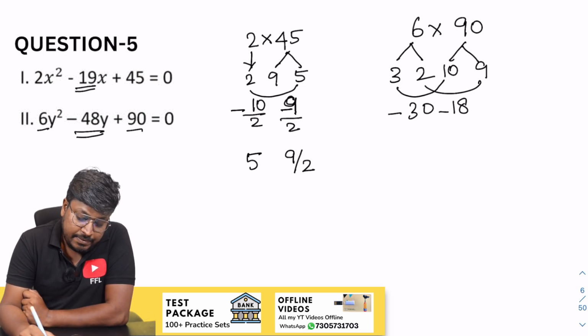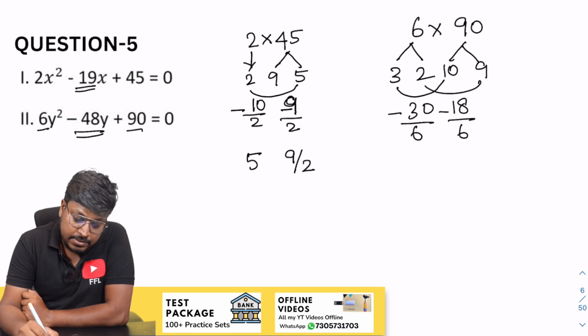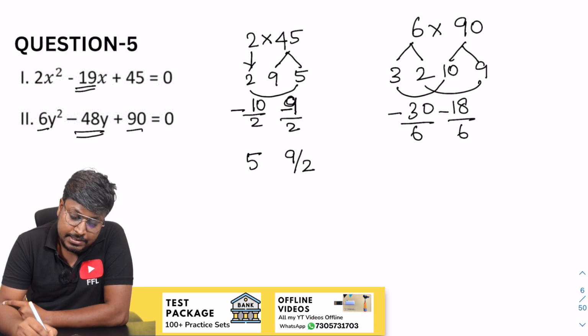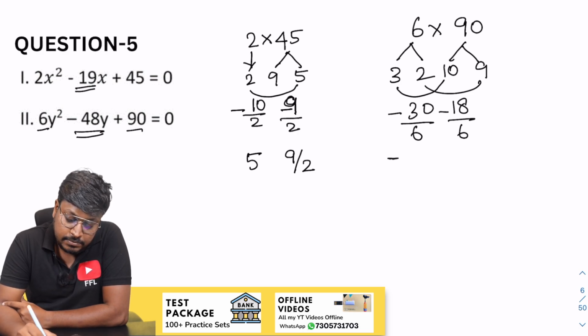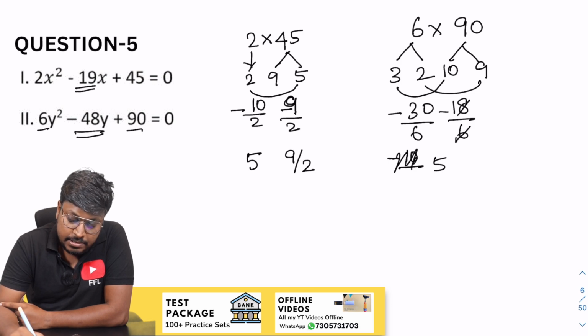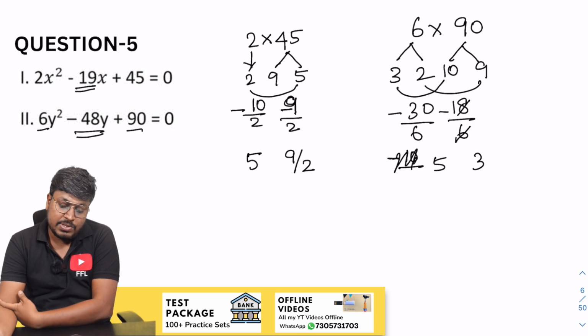So before y square we have 6, so divided by 6. So while writing we can cancel it on the 3 table. So when you cancel this on the 3 table, this will be 10 times. Cancel it on the 3 table, directly we can cancel it on 5 itself, right? So this will be 3 times. So 5 and 3 will be the factors of y, right?